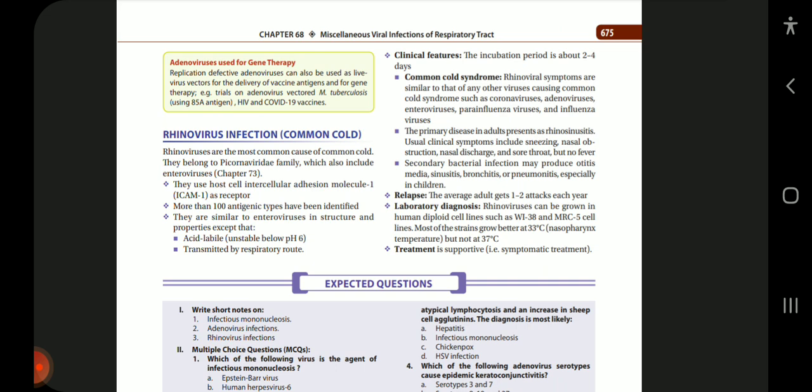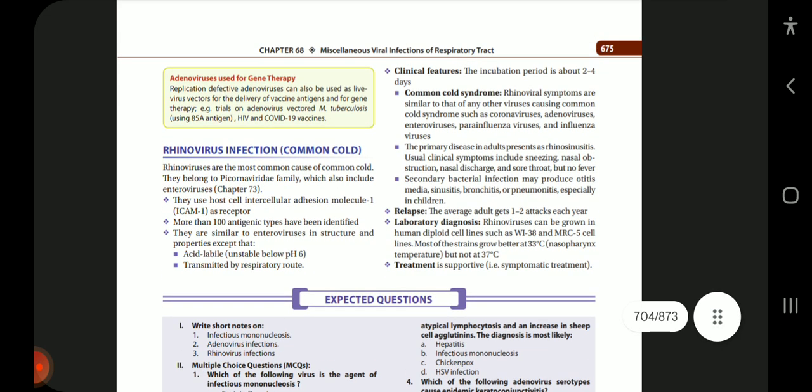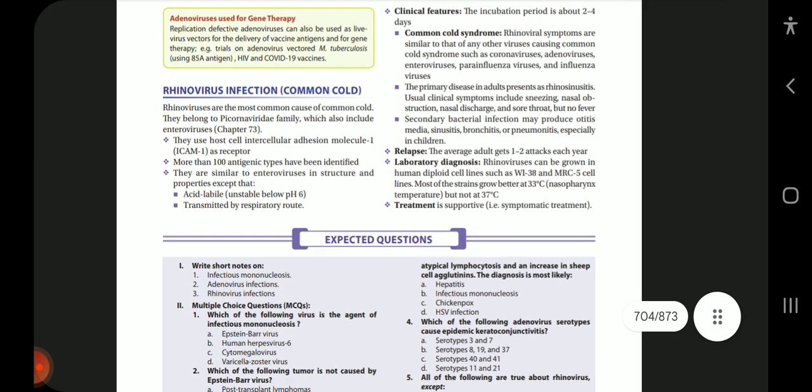Okay. So this completes our chapter. Next we'll be starting with the parasitic infections and the fungal infections of the respiratory tract.